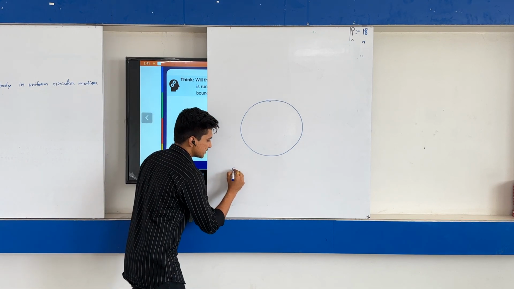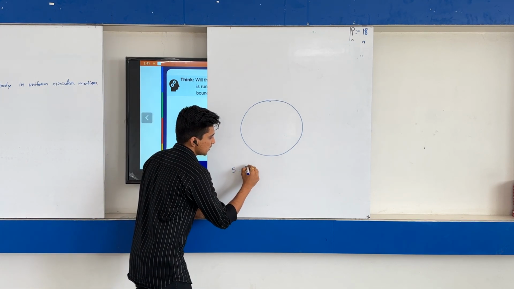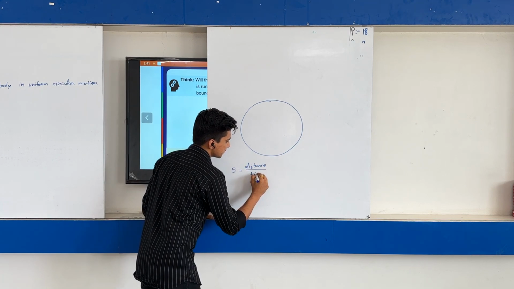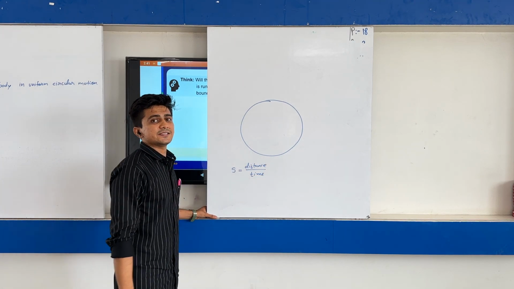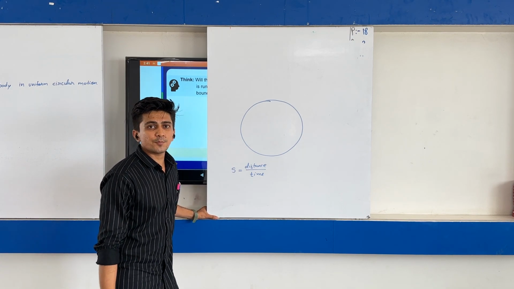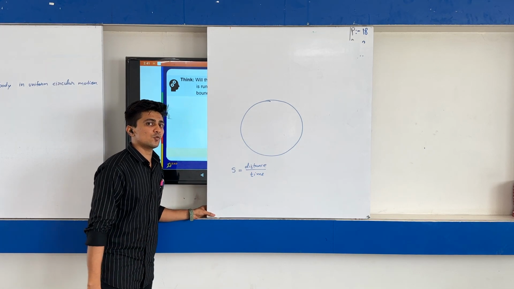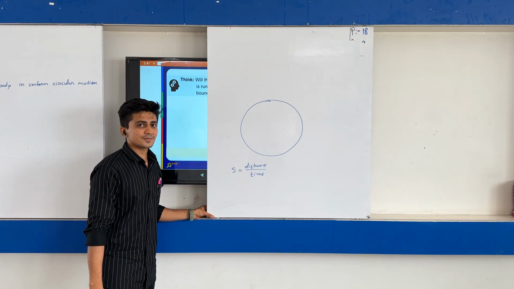What is speed? Speed is equal to distance upon time. And what distance are we covering here? Can anybody answer the question?